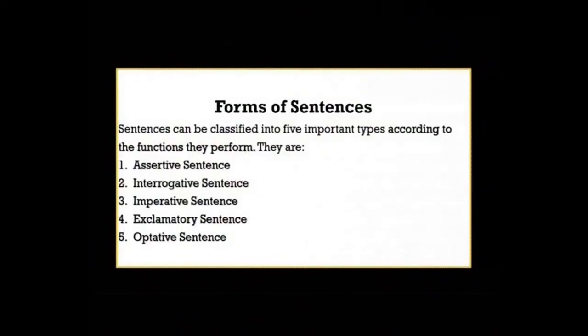Assertive sentences, interrogative sentences, imperative sentences, exclamatory sentences, and optative sentence. These are the 5 types of sentences according to their function. For the first part, we will do the first 2 types of sentences, that is assertive and interrogative.